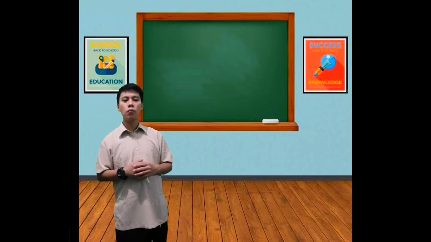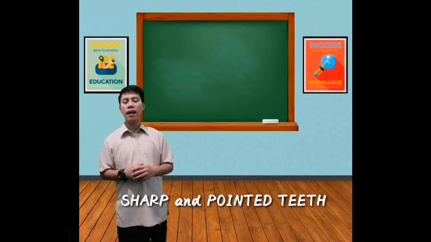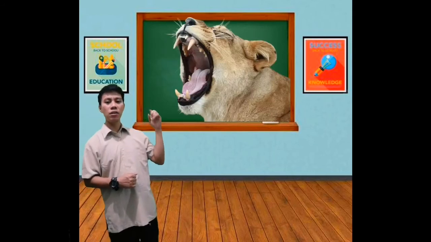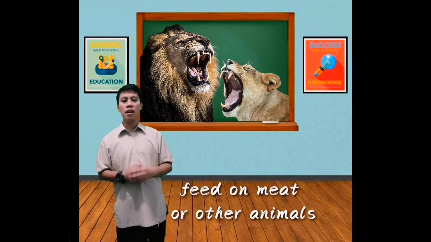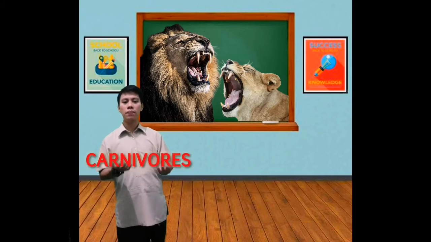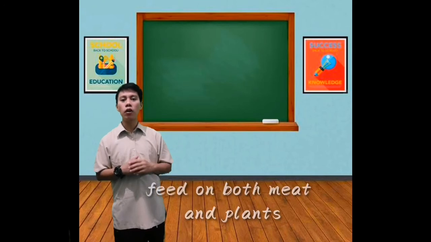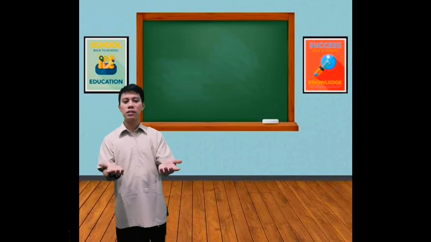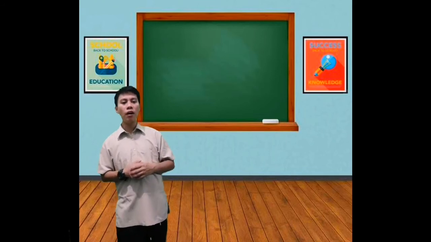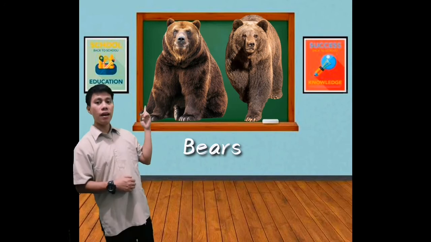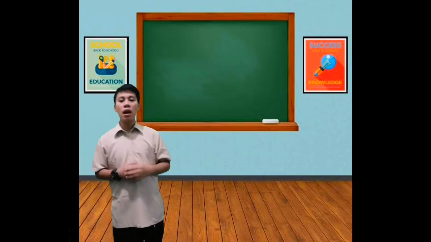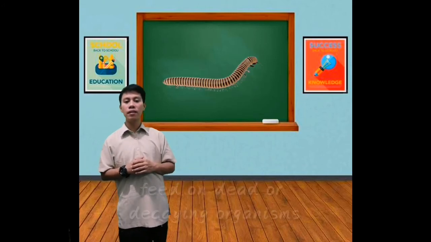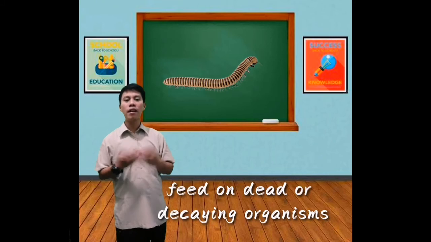And those animals with sharp and pointed teeth like lion and tigers feed on meat and other animals. They are called carnivores. Those animals which feed on both meat and plants are called omnivores. Example of these animals are bears and birds. Those animals like earthworms and millipedes which fed on dead or decaying organisms are called detritivores.